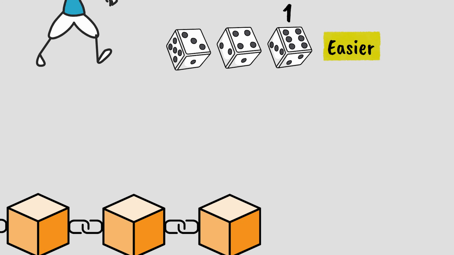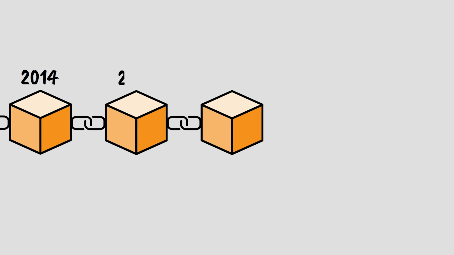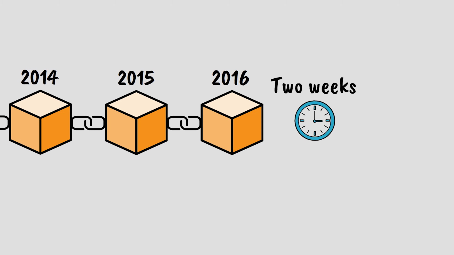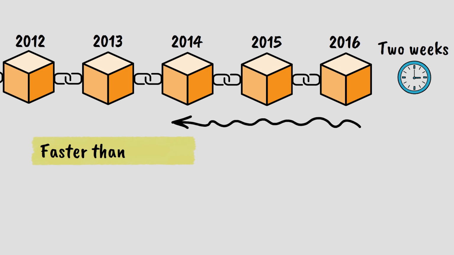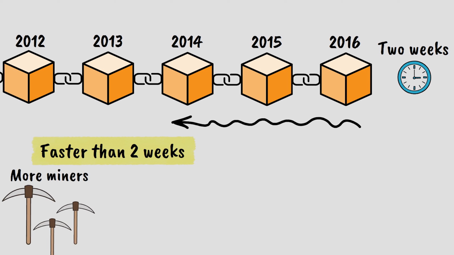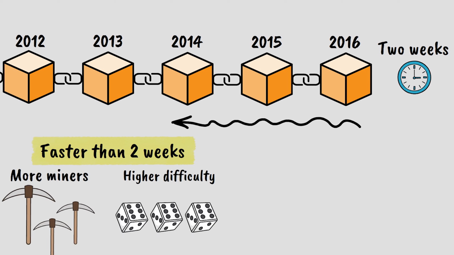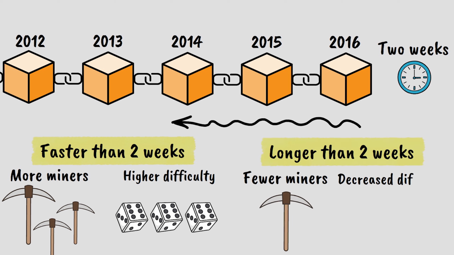Here's where it gets really clever. Every 2016 blocks, which should take exactly 2 weeks if blocks are being produced every 10 minutes, Bitcoin automatically checks how long those blocks actually took to mine. If the 2016 blocks were mined faster than 2 weeks, it means there are more miners competing, so Bitcoin increases the difficulty. If it took longer than 2 weeks, it means there are fewer miners, so Bitcoin decreases the difficulty.